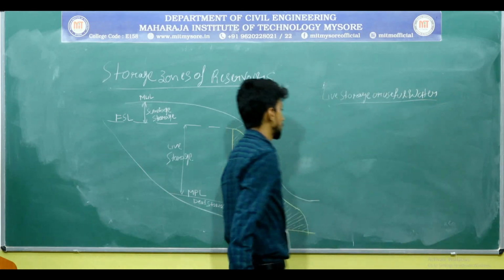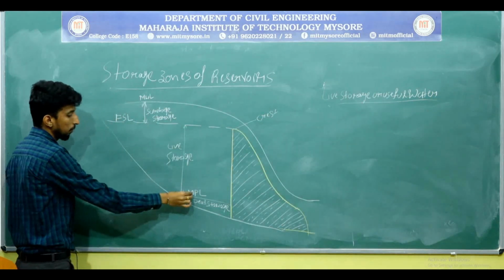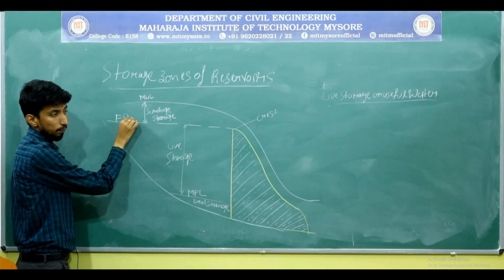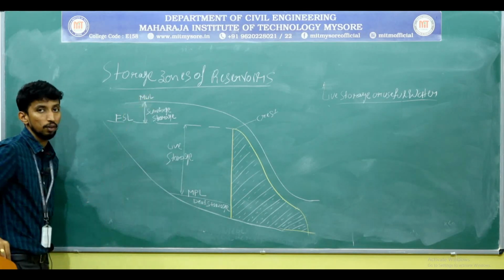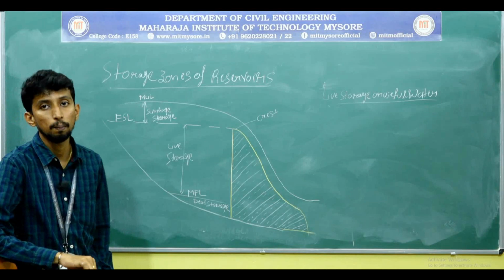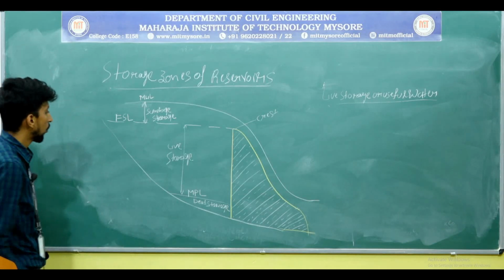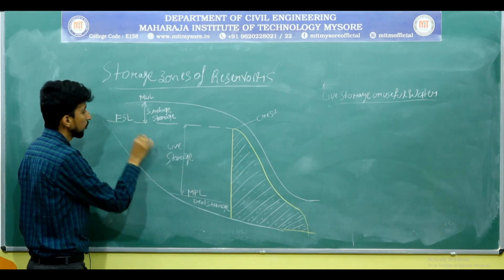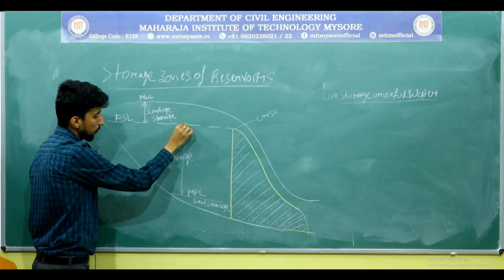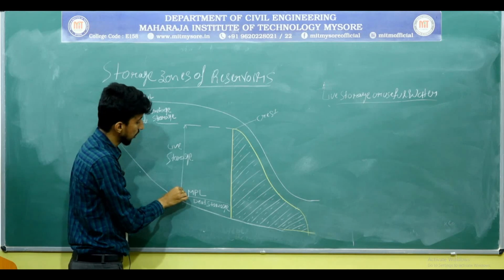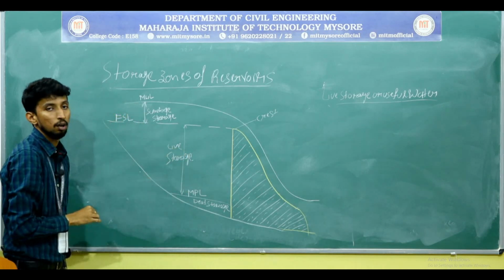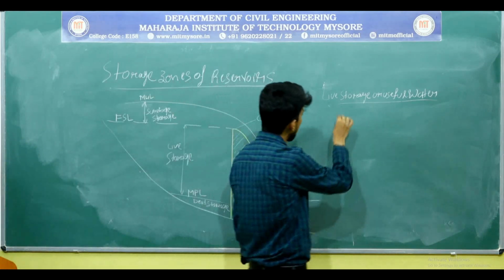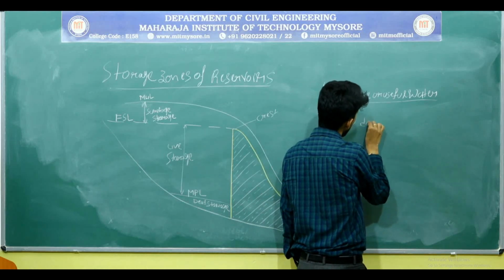What is live storage? You all know that minimum pool level, full supply level, maximum water level, or it is also called as top bund level. Live storage is nothing but minimum pool level or minimum water level to full supply level. From year to year the depth of water is called as live storage. Live storage is used for our daily needs,